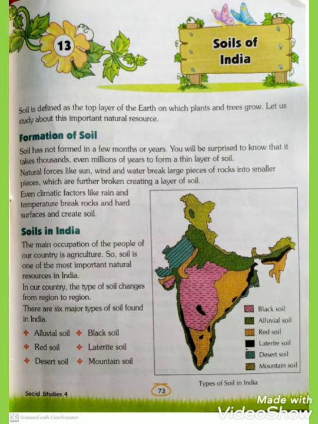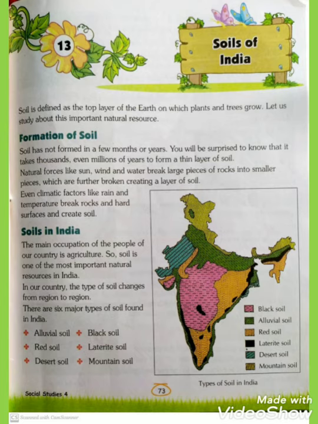These are called the natural forces. Because of this, large rocks break down into small pieces, which are further broken. Further means more. So after that it creates a layer of soil.